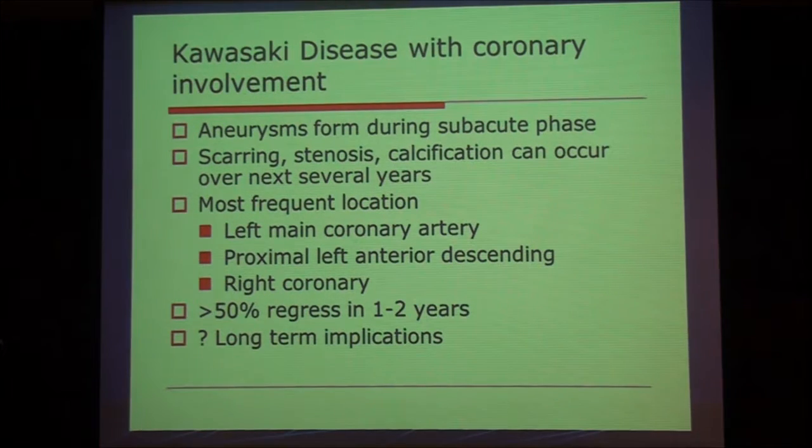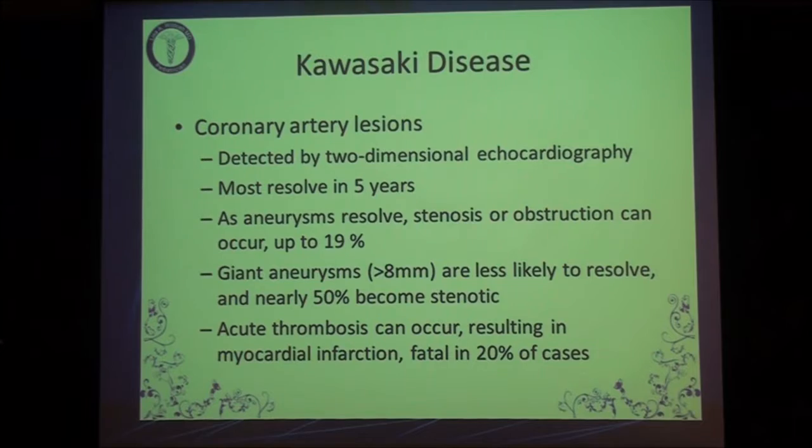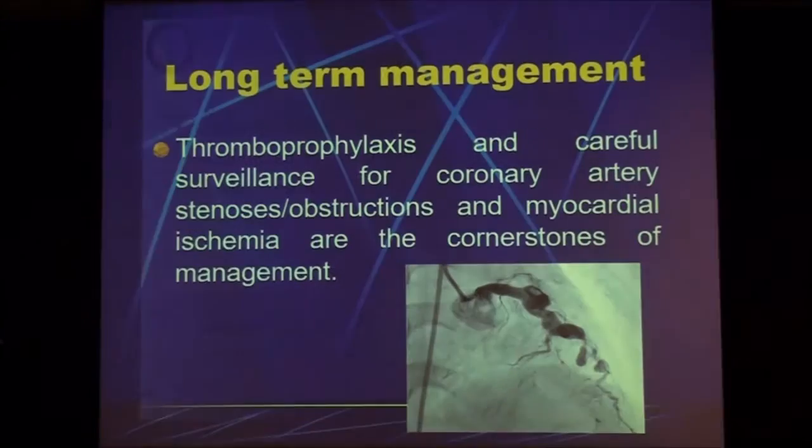So this just shows you Kawasaki disease with coronary involvement. It can be aneurysm, scarring, stenosis, calcification. And the most frequent location is your left main coronary artery, which is difficult to see sometimes. And 50% progress in 1 to 2 years. Okay, and the long-term implications are questionable. Now, I'm nearing my last few slides.